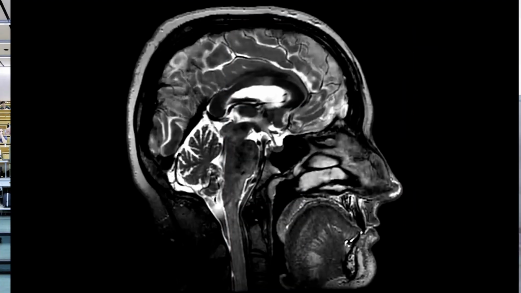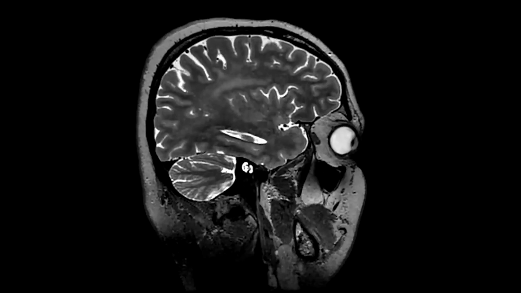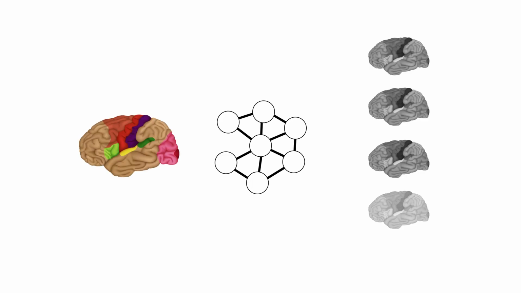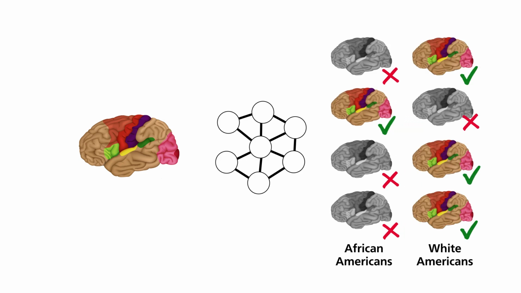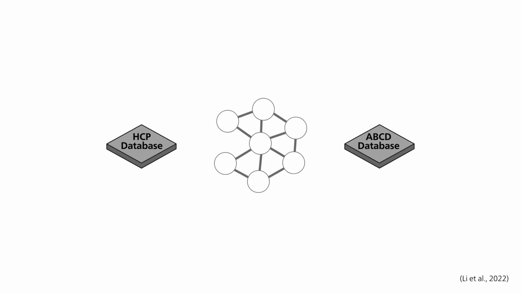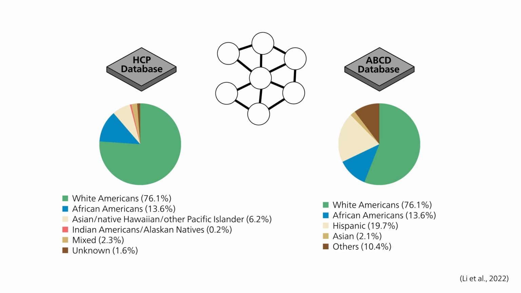Example 4. Neuroimaging. Strong biases also exist in neuroimaging datasets. AI models analyzing behavioral phenotypes in brain data often perform worse for African American individuals compared to white Americans. In 2022, Lee and colleagues found that 2 large brain image databases, commonly used to train AI models in neuroimaging, contained predominantly images of white Americans. Consequently, these models struggled to accurately analyze brain data of African Americans.